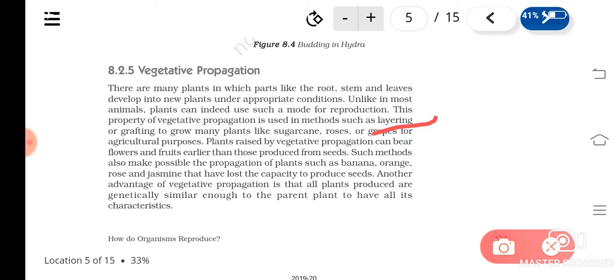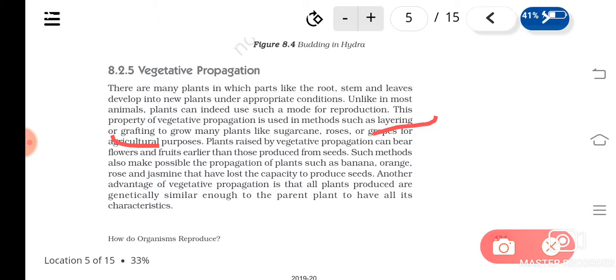Then what? Grafting. Have you heard about grafted plants? Grafted plants means two different plants will be joined. The plant with the root system is known as the stalk, and the plant which is joined to the stalk is known as the scion. Understood?